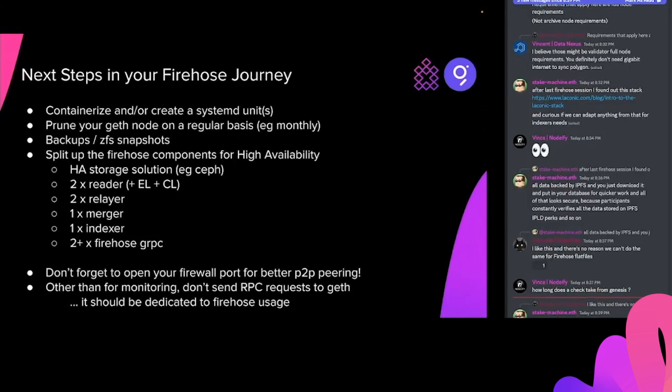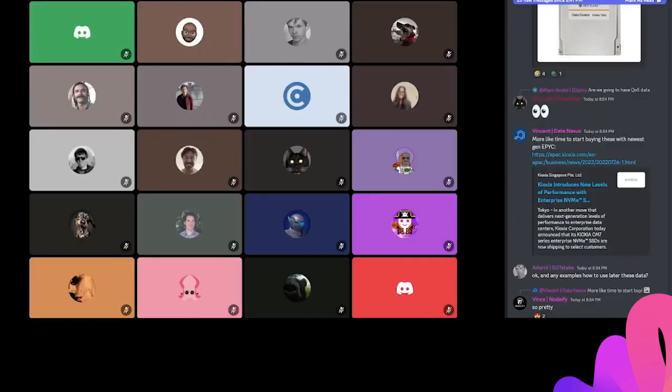And then don't forget to open your firewall port on your Go Ethereum node. Don't start sending piles of queries to it, because the whole point of running that node is for the purposes of generating Firehose blocks. So better to not overload it trying to do something else with it. Just keep it for what it's meant to do.